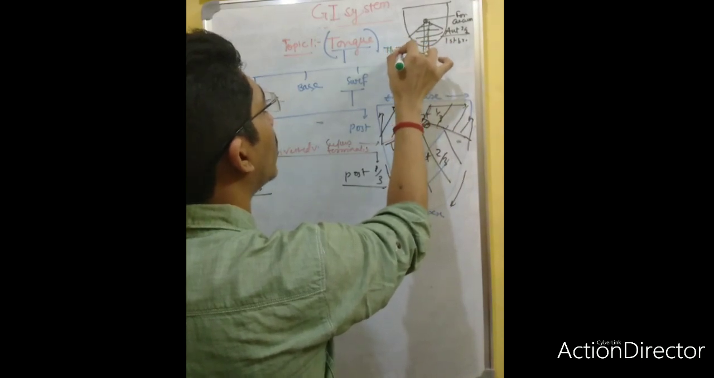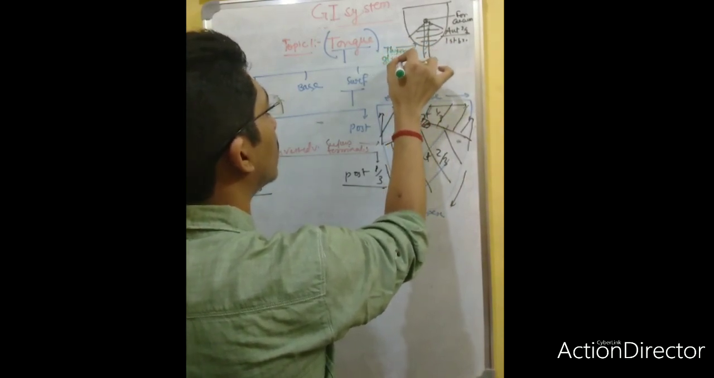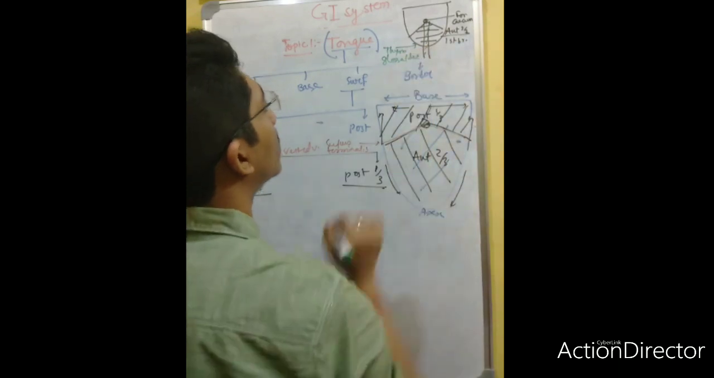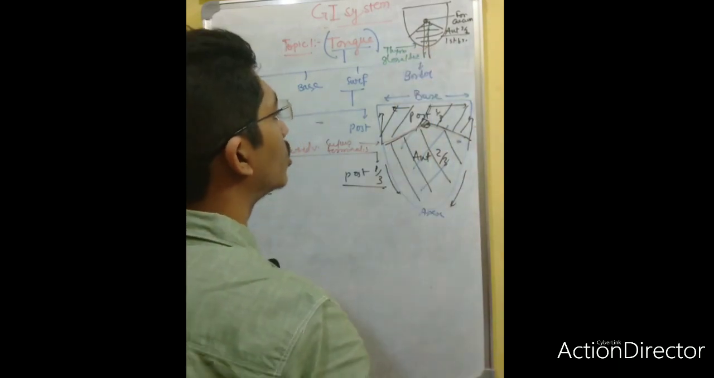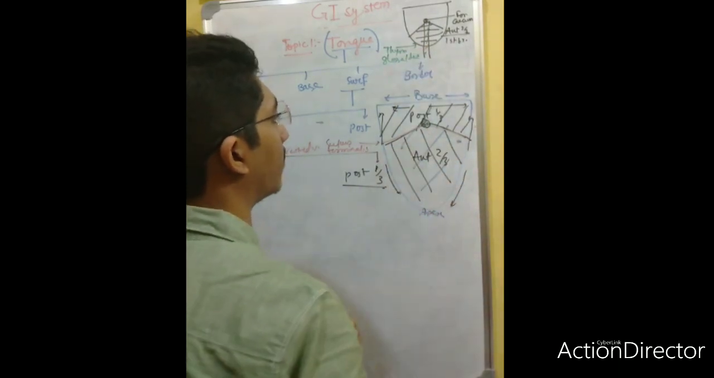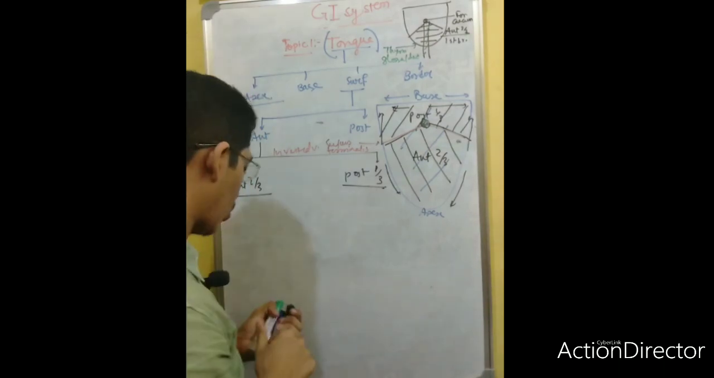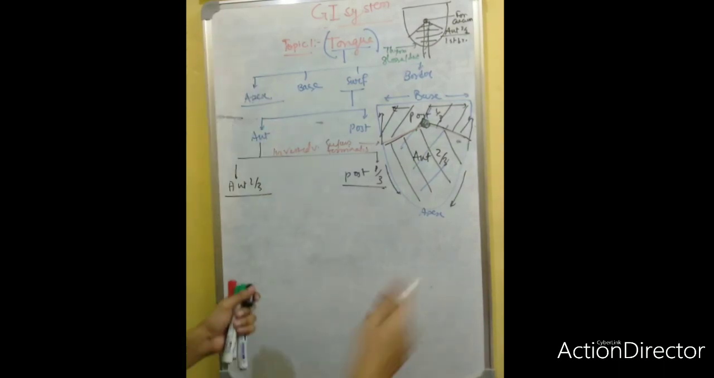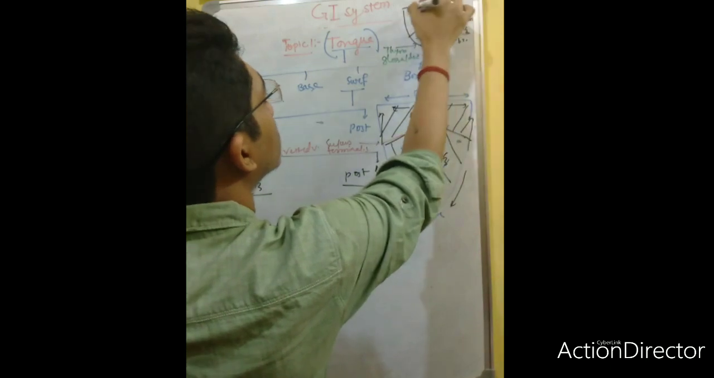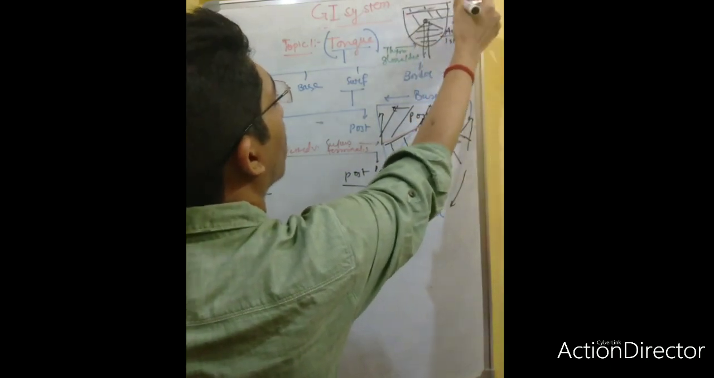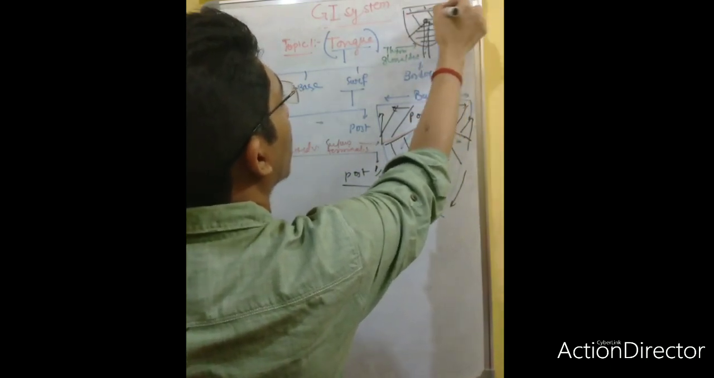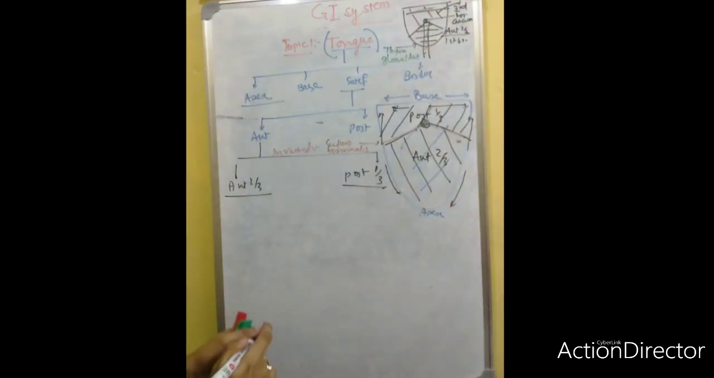The thyroglossal duct originates from the foramen cecum. Now, what structures will you find? How does the posterior one third form? The posterior one third is formed by the third branchial arch.